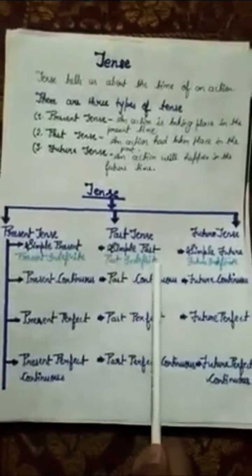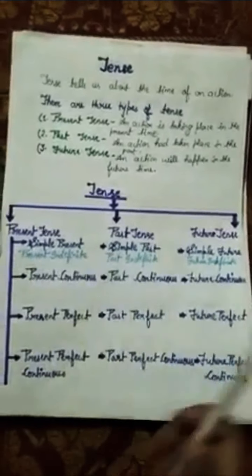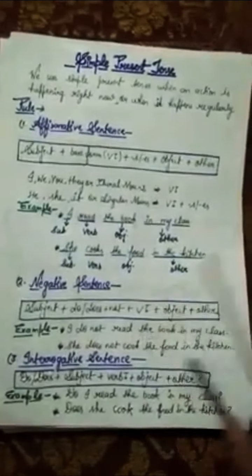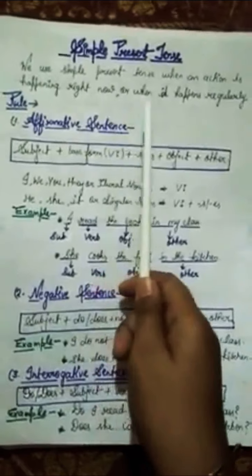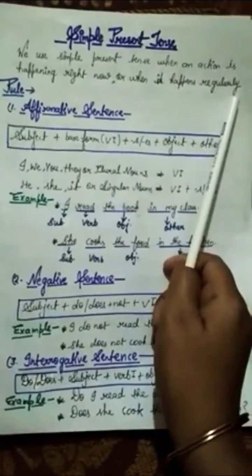Okay, firstly we will learn about simple present or present indefinite tense. So you will listen very carefully. What is simple present tense? We use simple present tense when an action is happening right now or when it happens regularly. Okay, now the rule of simple present tense.